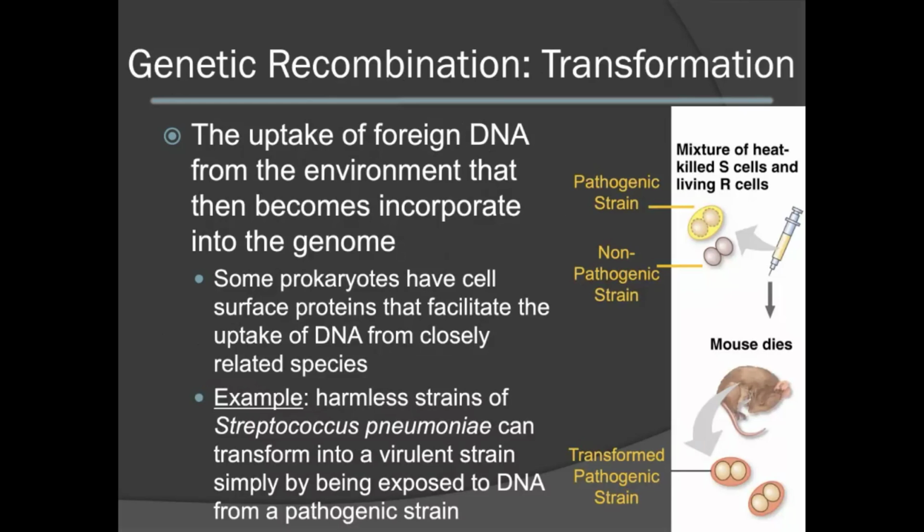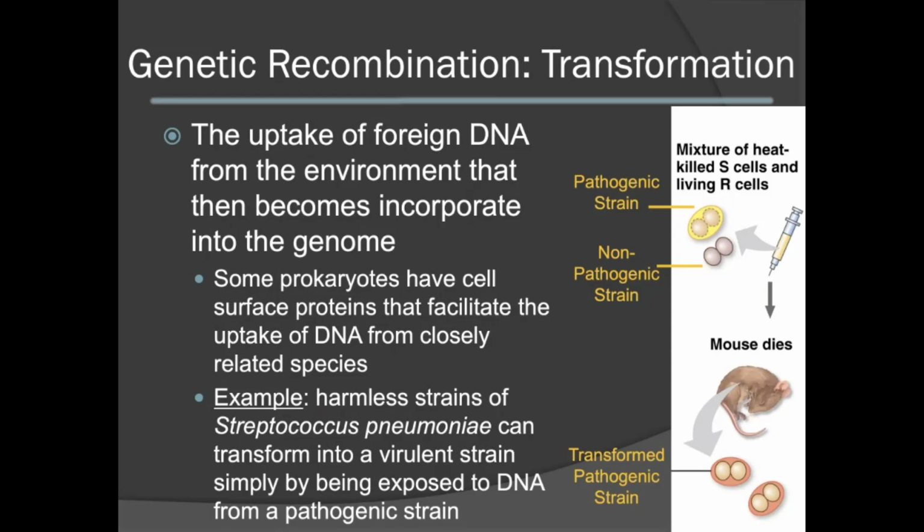Transformation occurs when foreign DNA from the surrounding environment becomes incorporated into the bacterial genome. Some prokaryotes have cell surface proteins that can easily facilitate this process. Take, for instance, the example given to the right, where we have S cells and R cells. These are both bacterial cells, a pathogenic strain as well as a non-pathogenic strain.